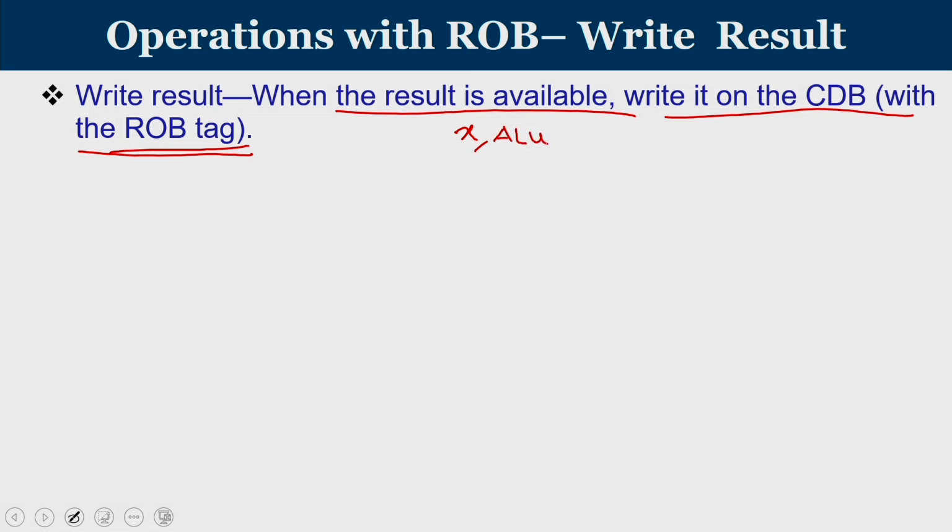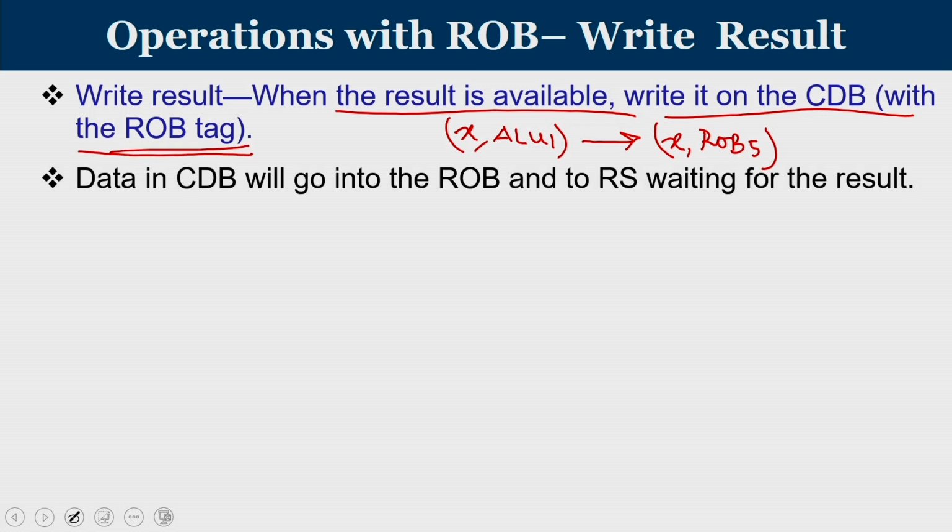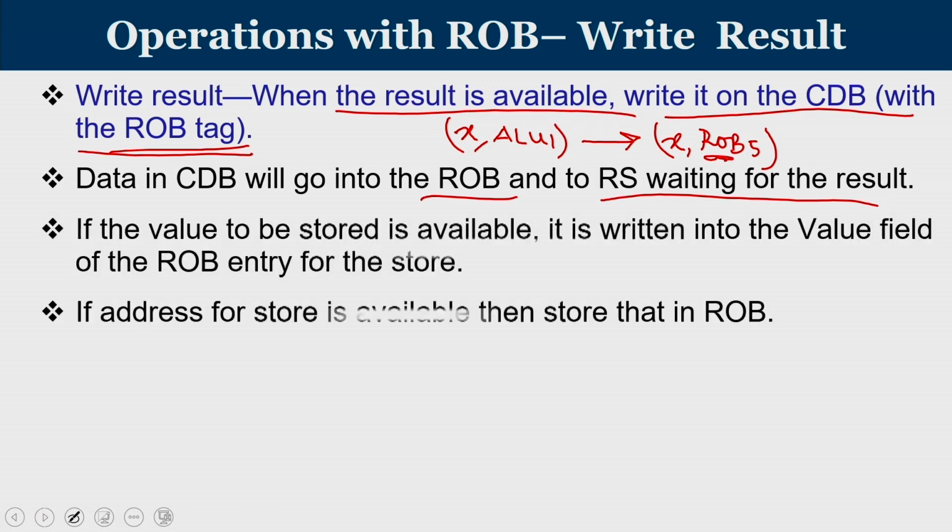In the previous algorithm, the naive Tomasulo algorithm, we are telling that ALU1 produced a result X. Now the difference is that X is the value produced and that has to be written to reorder buffer entry 5. So rather than telling which functional unit produced the result, it is going to tell you the reorder buffer entry. So data in the CDB will go to this reorder buffer entry that has been mentioned and to the reservation station waiting for the result.